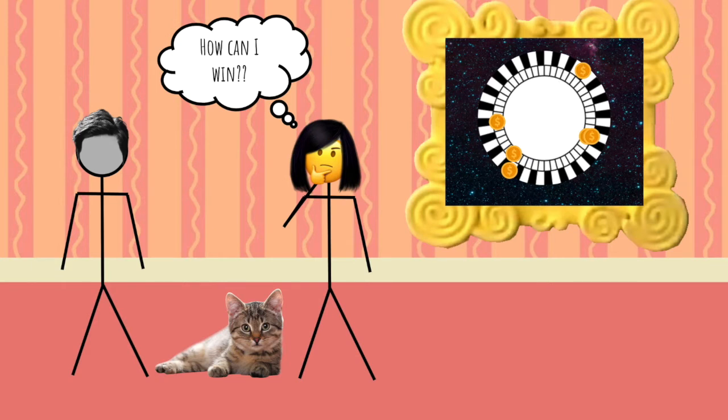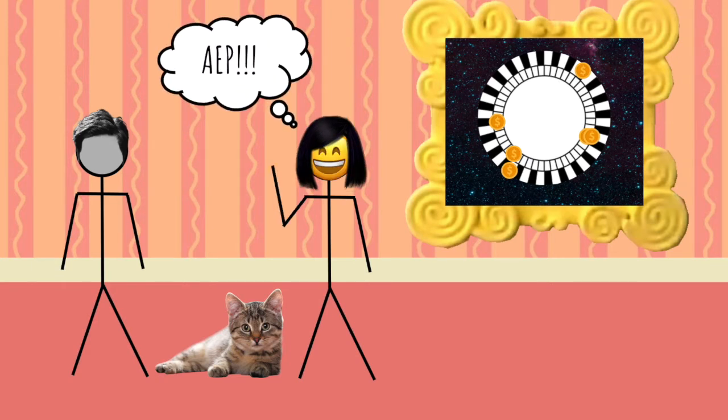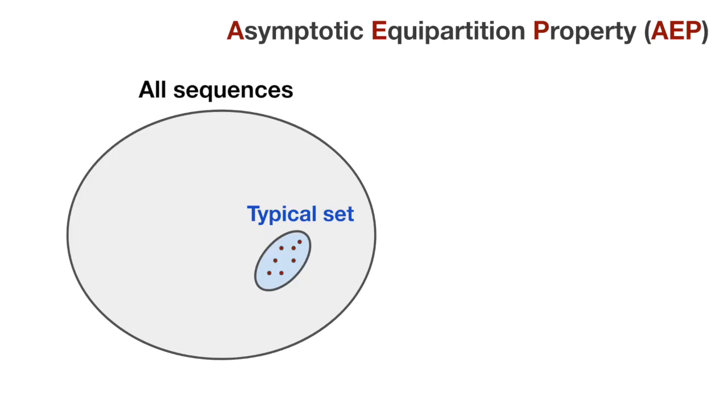Ashley is trying to pick the best strategy when she realizes this is a perfect application for AEP. The asymptotic equipartition property involves looking at all possible sequences of meowing or sleeping and tells us that only a small fraction of them will occur in practice. This special subset is called the typical set.